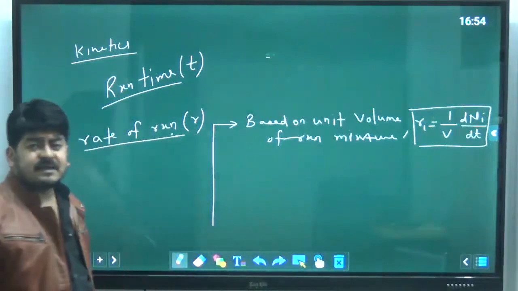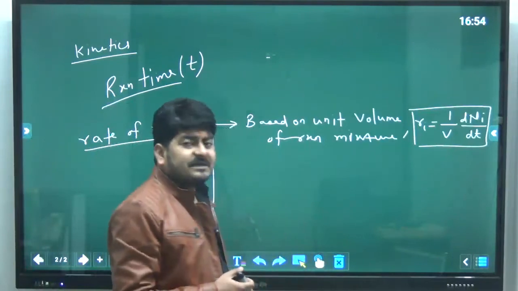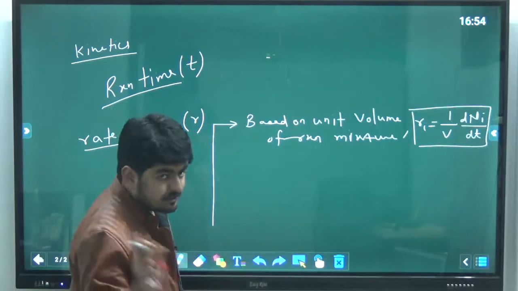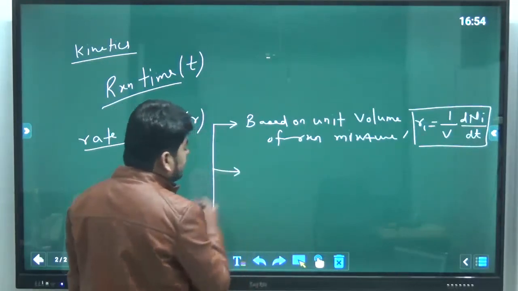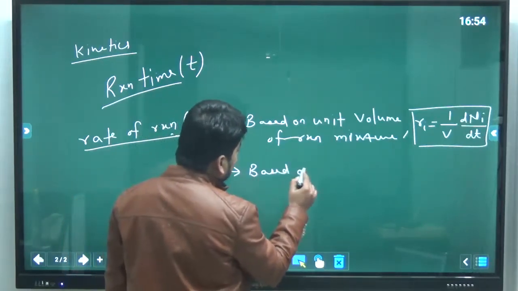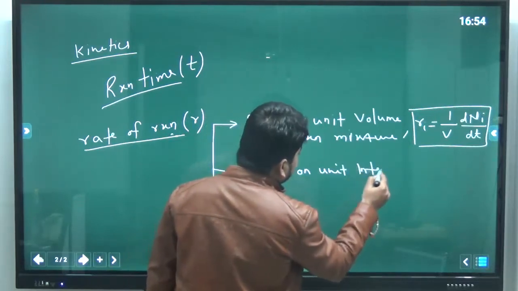Where V represents the volume of reaction mixture, and Ni represents the number of moles of component i which is participating in the reaction, not the inerts, which are not participating in the reaction. Okay, second is based on unit interfacial area.